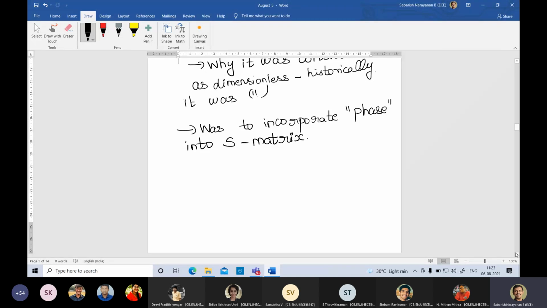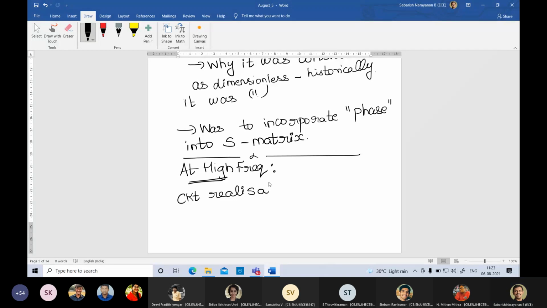Now we will be studying high frequency systems where the realization will be in planar form. That is the idea there. Where it was useful is at high frequencies. Circuit realizations will not be as in a breadboard or in a PCB.